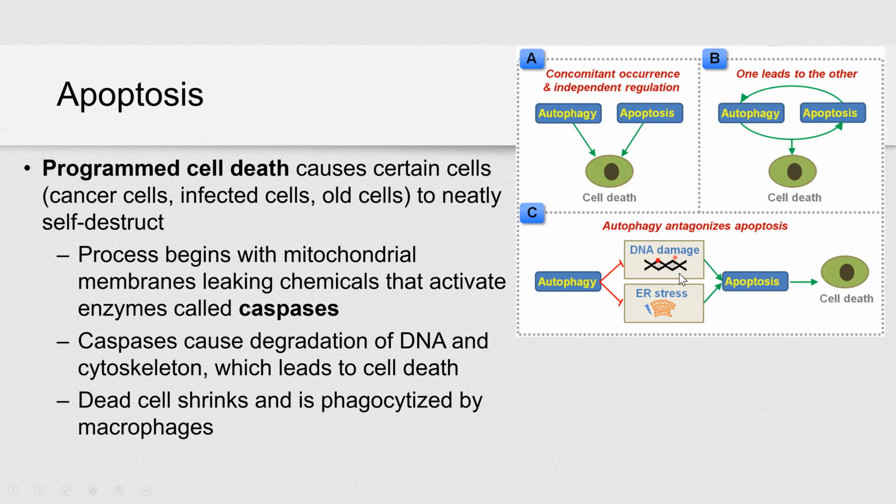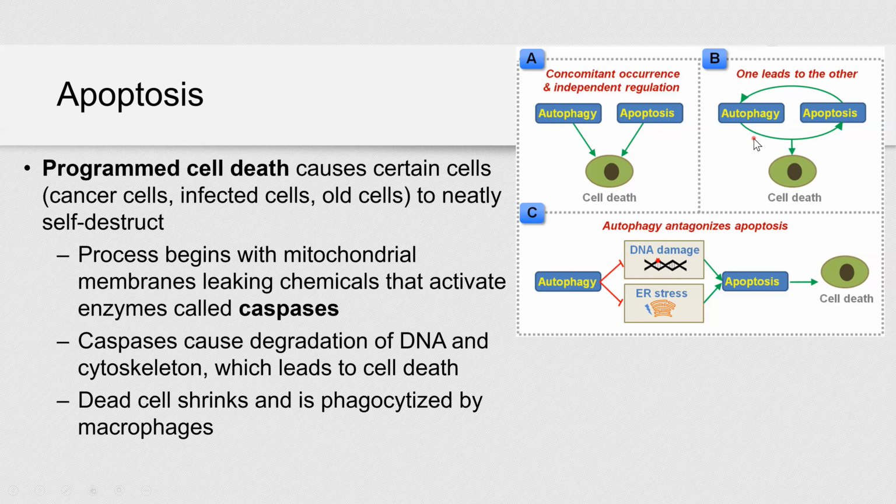Right now, on this diagram, what is interesting about this diagram is it shows you the relationship between autophagy and apoptosis. So sometimes they can act independently, and both of them can cause cell death. But remember, this is a beneficial process. This is a kind of programmed process that allows you to clean your body of the non-functioning cells.